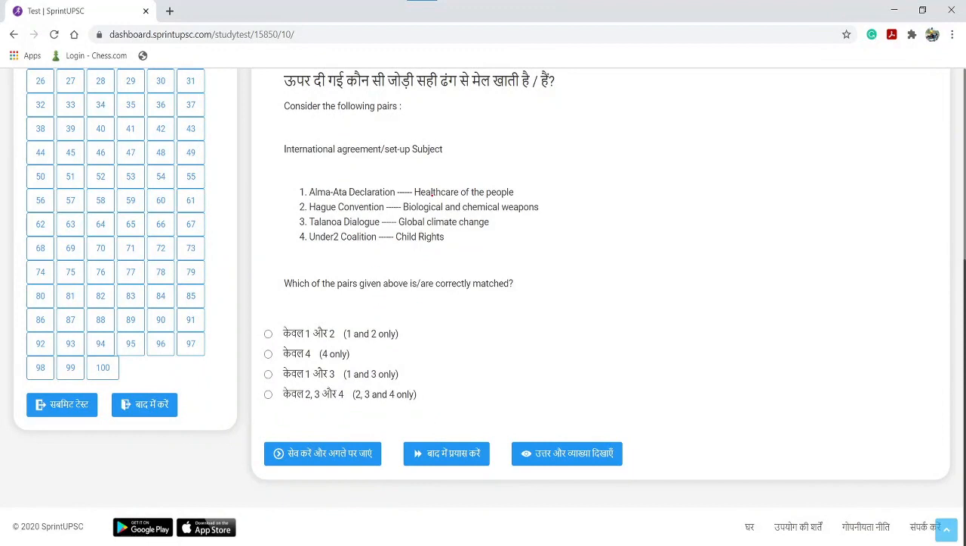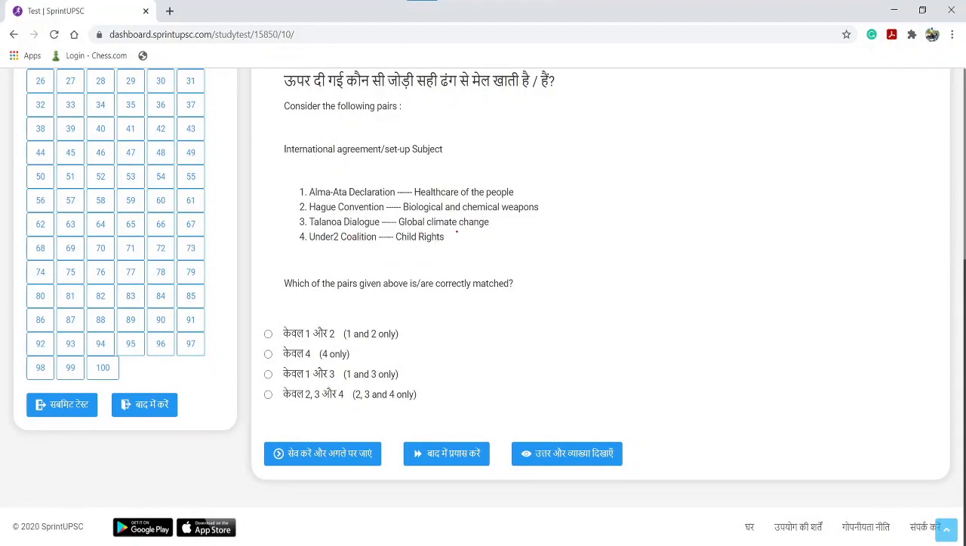So let's go through the agreements and subjects and then we'll discuss the question in detail. इसी के साथ साथ हम लोग डिस्कस भी करते रहेंगे. So these are the agreements: Alma-Ata Declaration for Healthcare of People, Hague Convention for Biological and Chemical Weapons, Talanoa Dialogue is related to global climate change, and Under 2 Coalition is related to child rights.